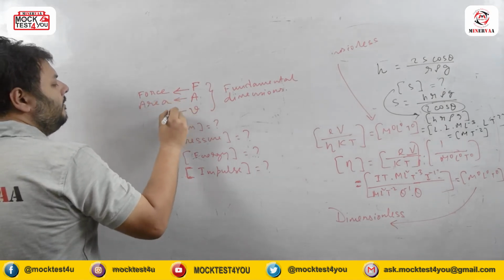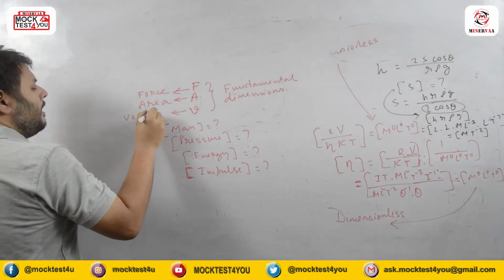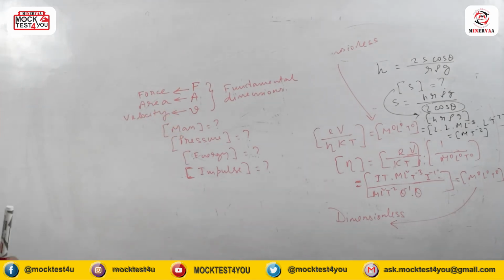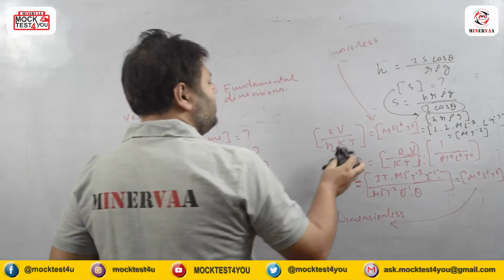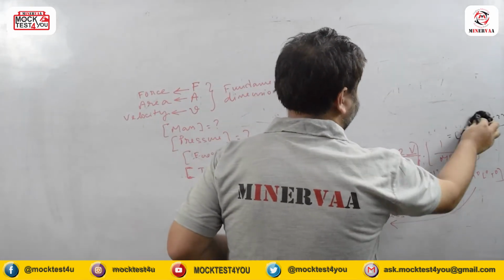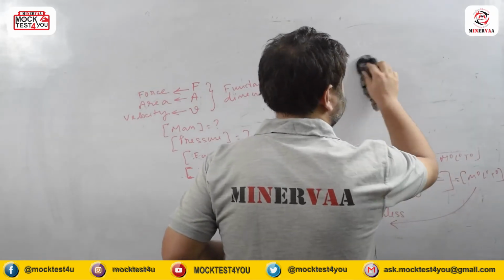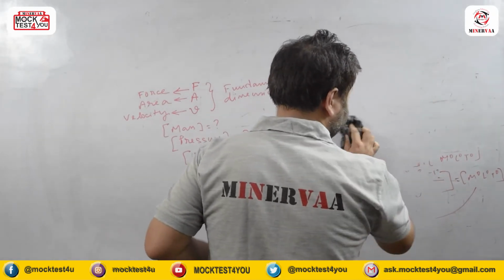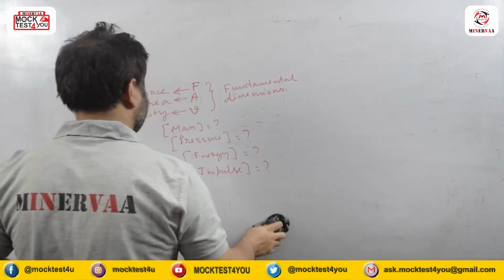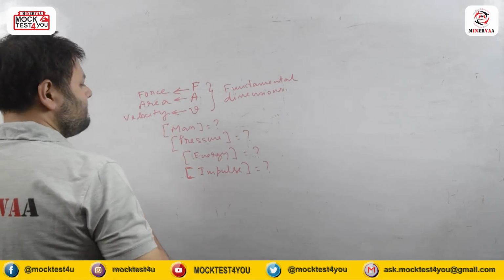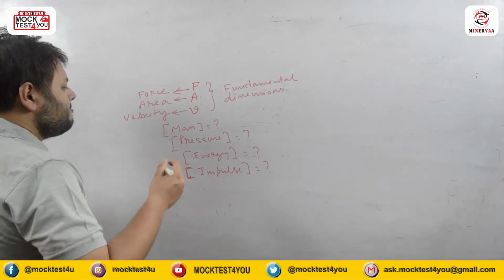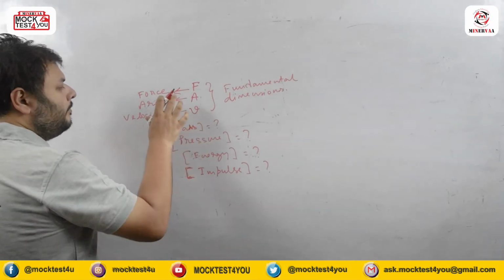F for force, A for area, and surely V for velocity. So we want to discuss that force, area and velocity are fundamental quantities, and we will be finding out these quantities from this.